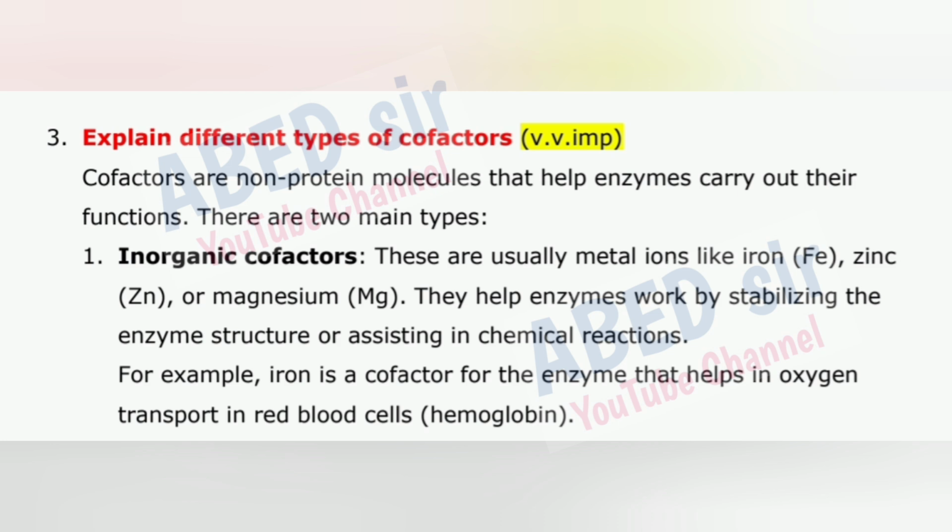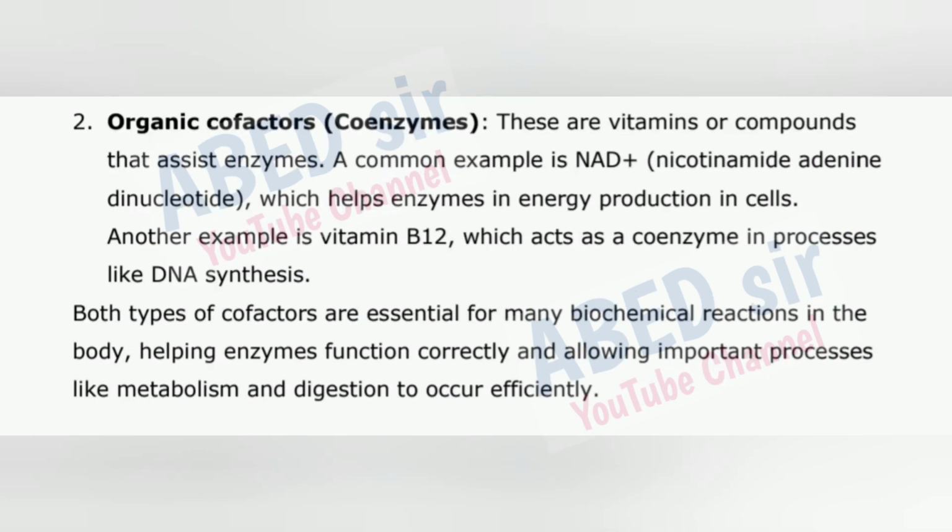For example, iron is a cofactor for the enzyme that helps in oxygen transport in red blood cells, hemoglobin. 2. Organic cofactors. Coenzymes. These are vitamins or compounds that assist enzymes. A common example is NAD+, nicotinamide adenine dinucleotide, which helps enzymes in energy production in cells.